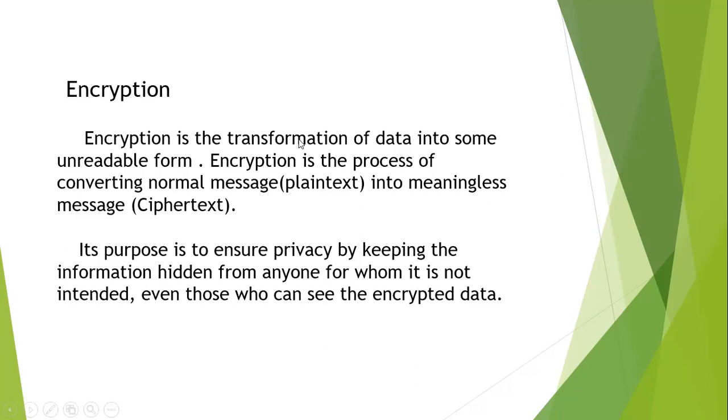Encryption is the transformation of data into some unreadable form. Encryption is the process of converting a normal message, that is plain text, to ciphertext. Ciphertext means a meaningless message. Its purpose is to ensure privacy by keeping the information hidden from anyone for whom it is not intended, even those who can see the encrypted data.